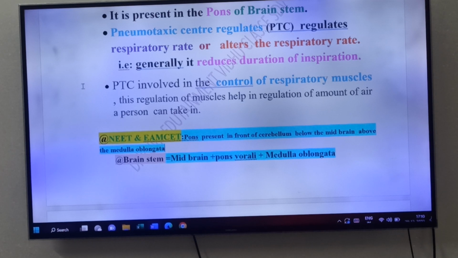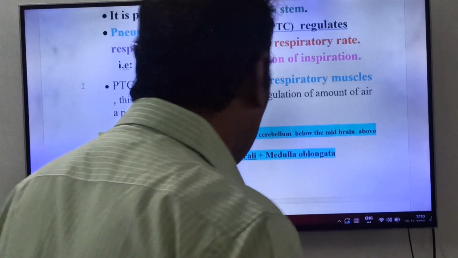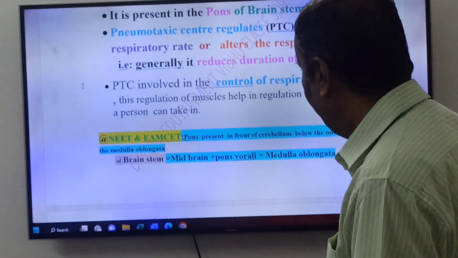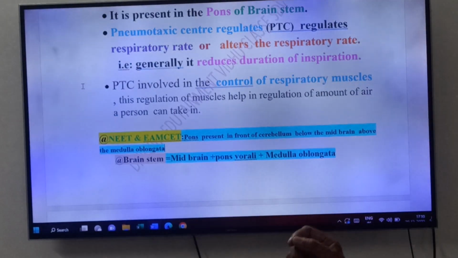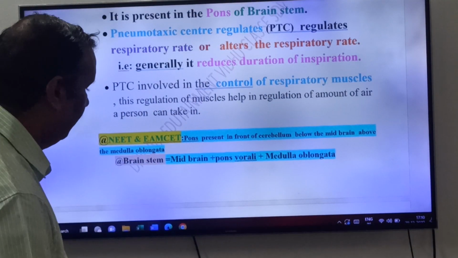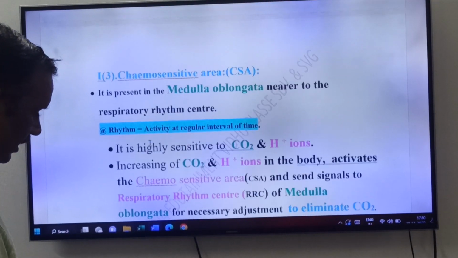Friends, what is brainstem? Midbrain, pons oralis and medulla oblongata. Once again, friends, what is brainstem? Midbrain, pons oralis and medulla oblongata. These three together constitute what, friends? Brainstem, friends.